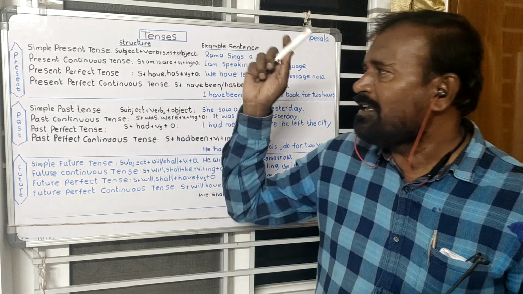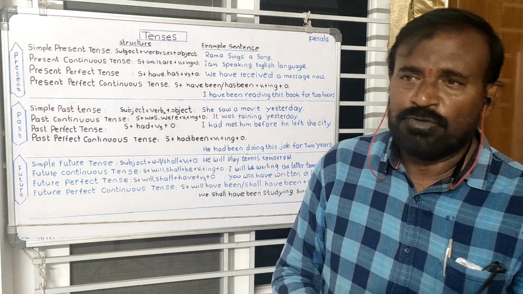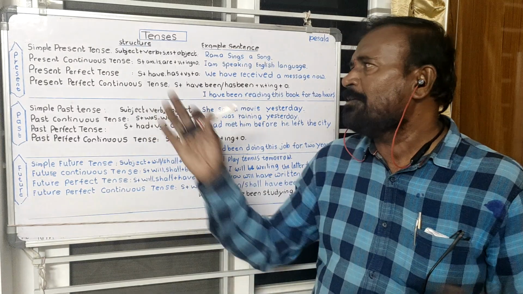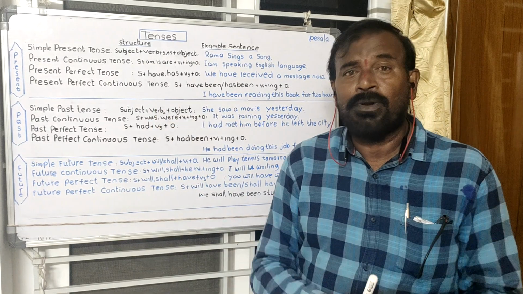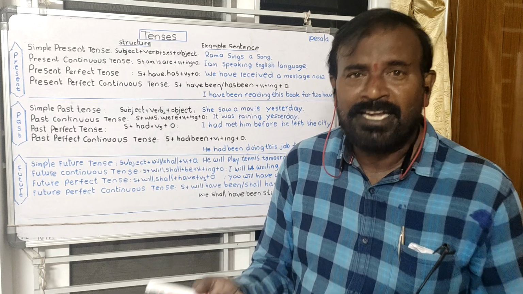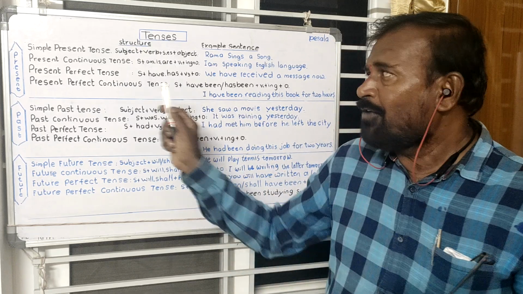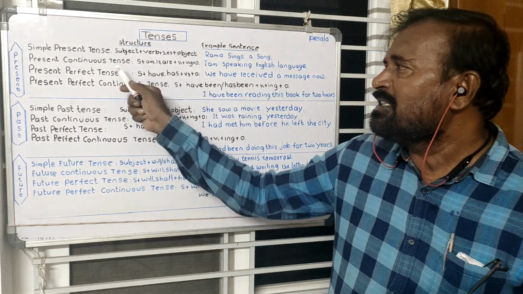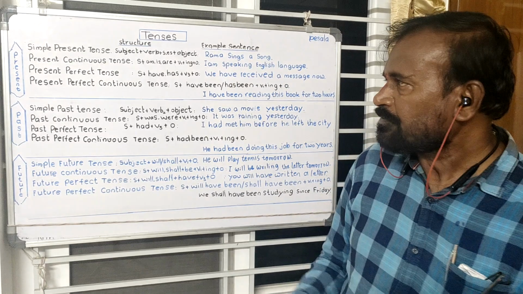It is the present continuous tense. And there are some verbs that we don't use in the present continuous tense. They are called stative verbs. For example, love, hate. I am not hating, I hate. So these verbs are not used in the present continuous tense. That should be kept in our mind.